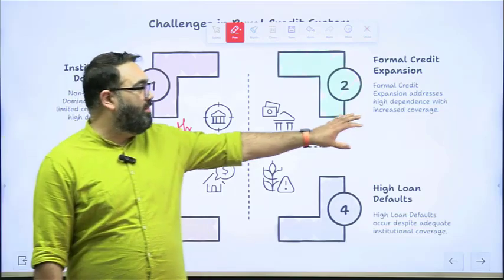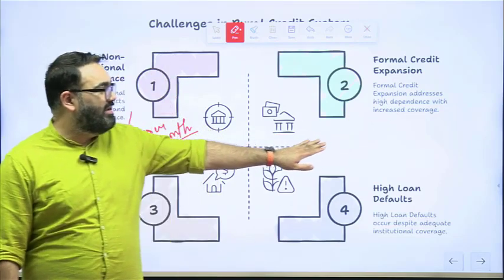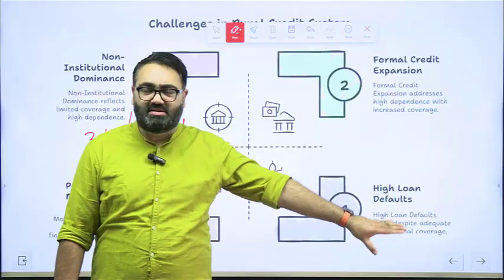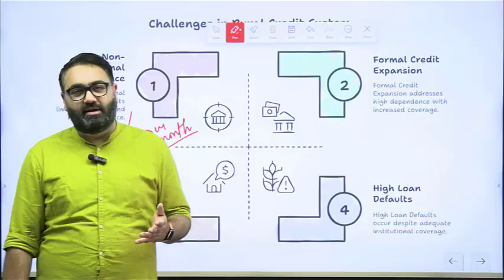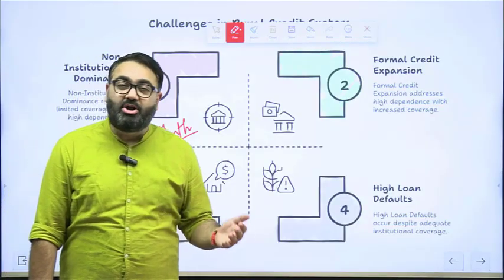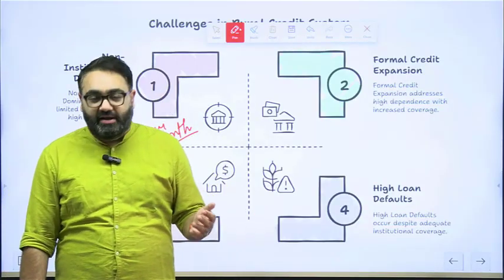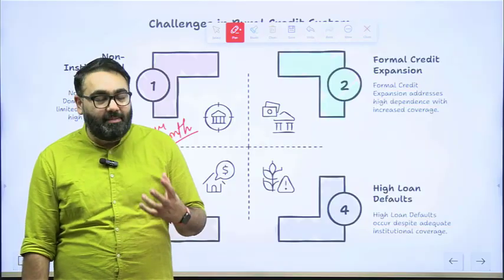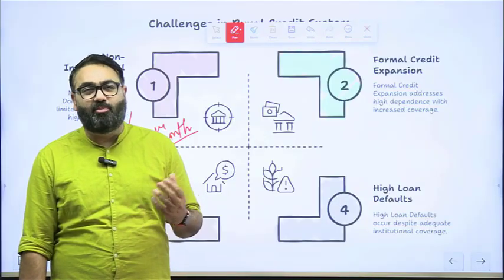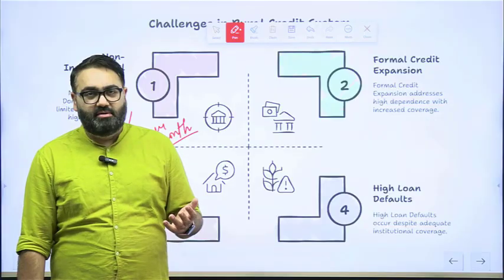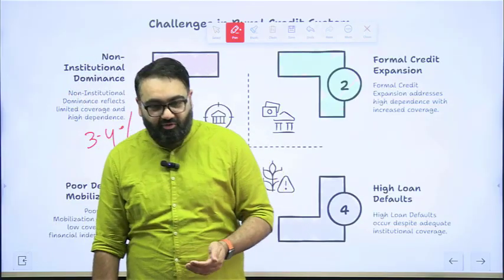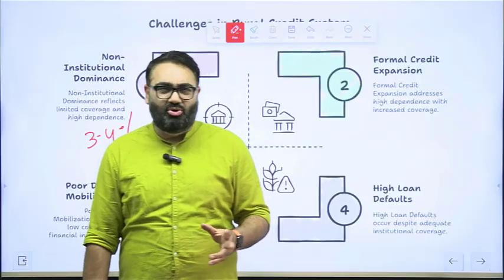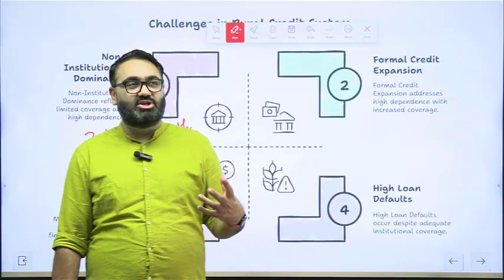There's also a problem of formal credit expansion that has been very slow. As we discussed, the number of banks, number of branches in the rural areas has been lacking. From the bank's point of view, their argument is that they do not see any branch expansion in rural areas as very profitable for them. They think that the loans will not be of very high value. There may be loan defaults as well. That is why they do not really prefer having a branch in the rural areas.